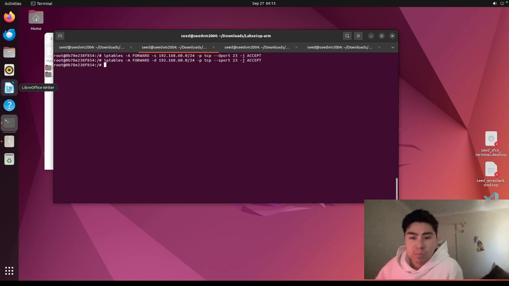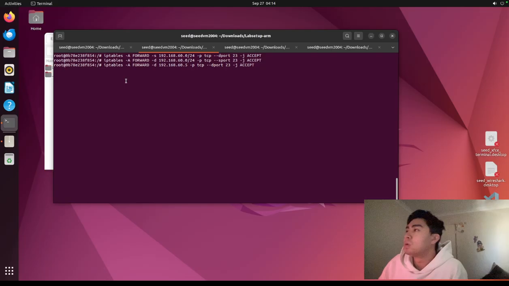Okay. Then we're gonna do the external inbound to server. So this allows external hosts to connect to the certain IP address, which is 192.168.60.5. So we're gonna do that again. Input another command. You can see it specifies here, and it's doing a TCP destination port 23, and it should accept it.